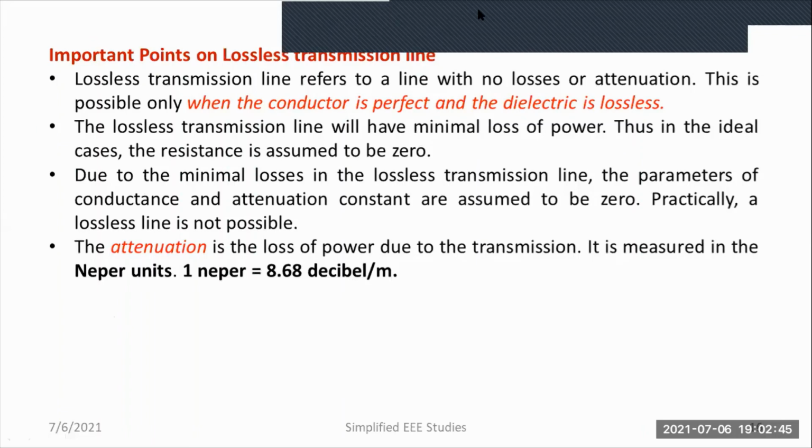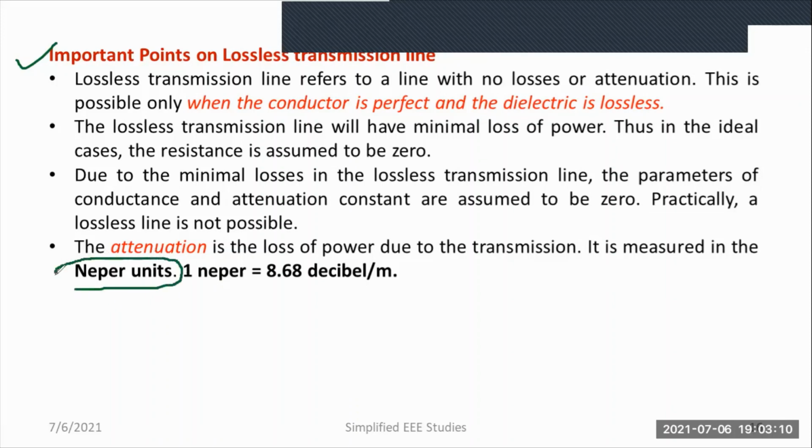So I have collected some information about the distortionless transmission line, or you can call it lossless transmission line. When the conductor is perfect and dielectric lossless, then we'll say that it's a distortionless transmission line. And we have to consider one factor regarding attenuation. So what do you mean by attenuation? The attenuation is the loss of power due to transmission. So it is measured in Neper units.